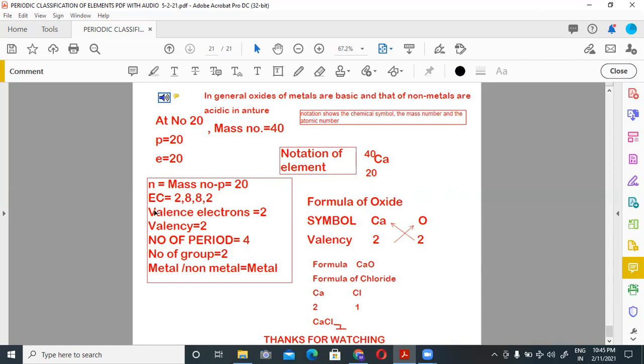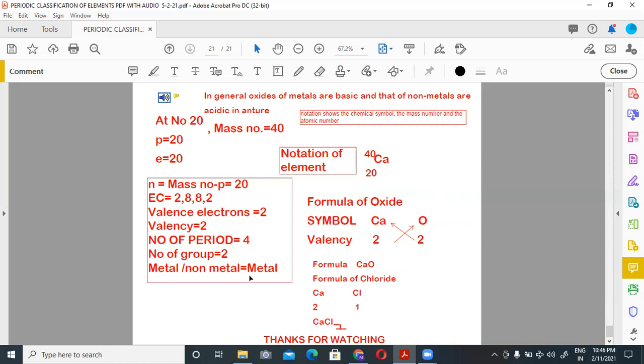Electronic configuration: we can find electronic configuration from the number of electrons, protons or atomic number. So the electronic configuration is 2, 8, 8, 2. Valence electrons, the number of electrons in the outermost shell, are 2. As valence electrons are 2, valency will be 2. Number of period is equal to number of shells. As there are 4 shells, K, L, M, N, first shell, second shell, third shell, fourth shell, this element will be in the 4th period. Now find the group number of this element. As valence electrons are 2, the group number of this element is 2.